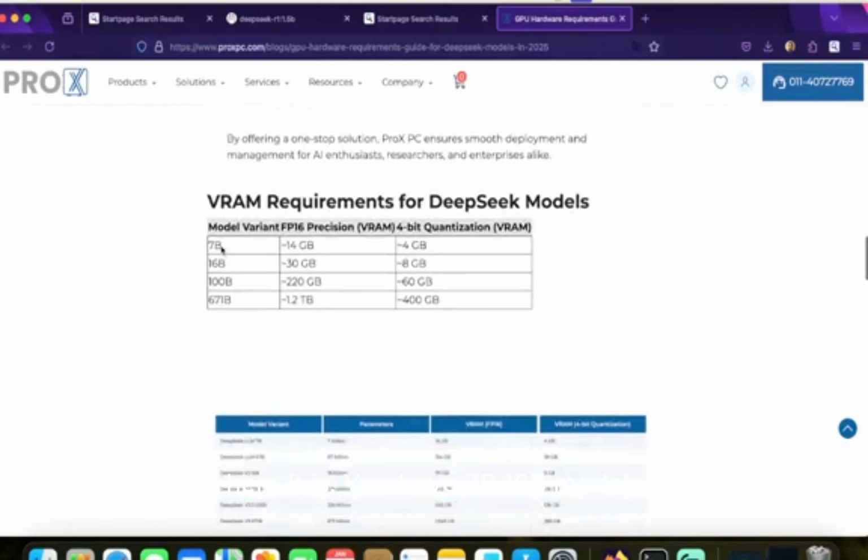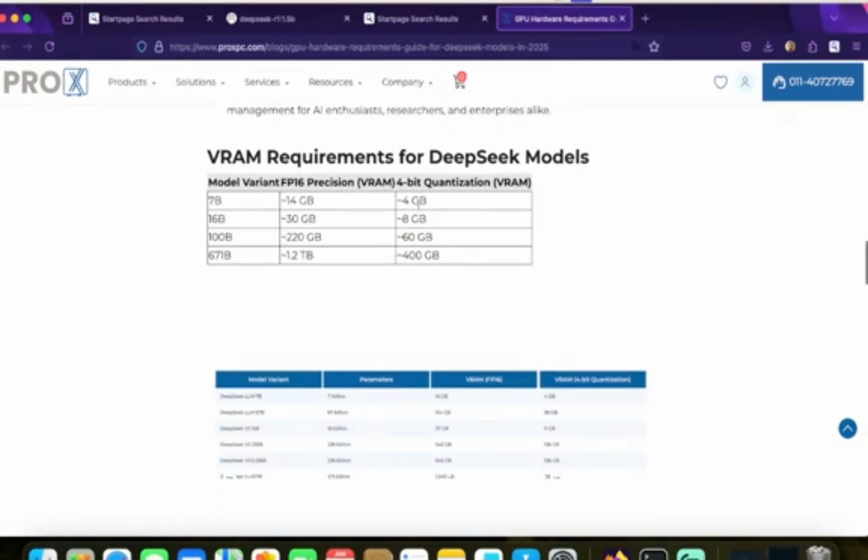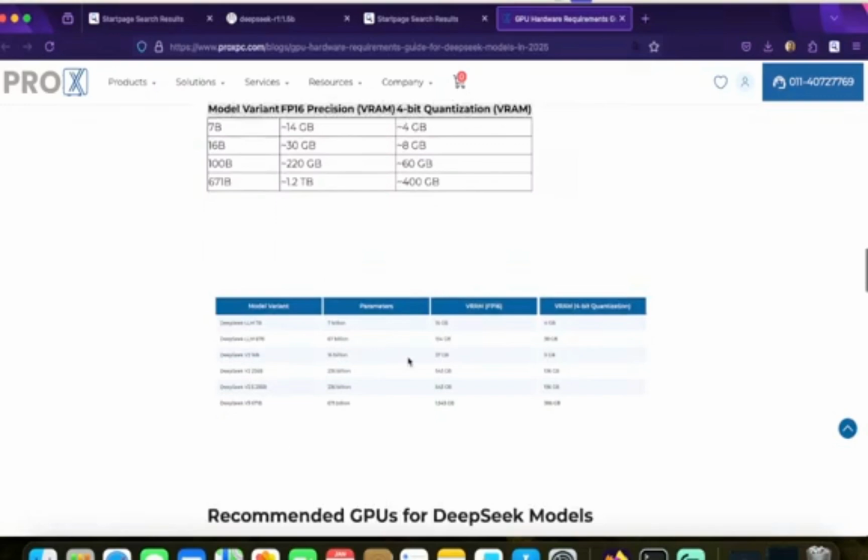You have 7B, 16B models. 7B is 4 GB and requires 14 GB of RAM, and this is in tabular form, easy to interpret and understand. Since our RAM is not good, we are just settling for the 1.5B model for this demonstration purpose. For 7B, you have 7 billion parameter nodes.